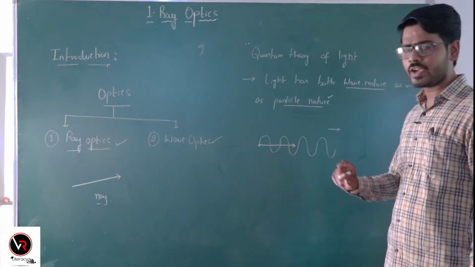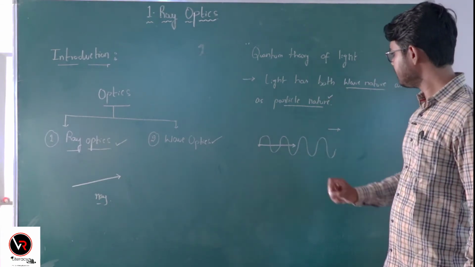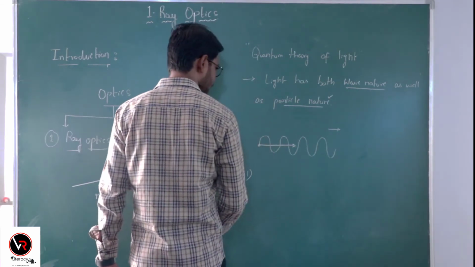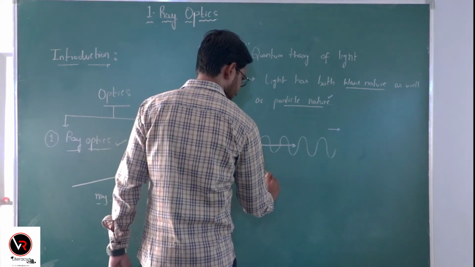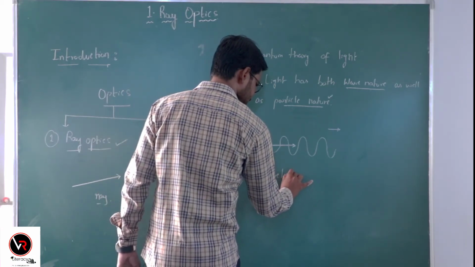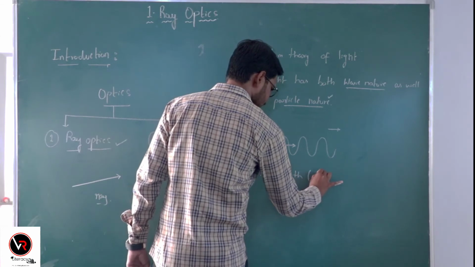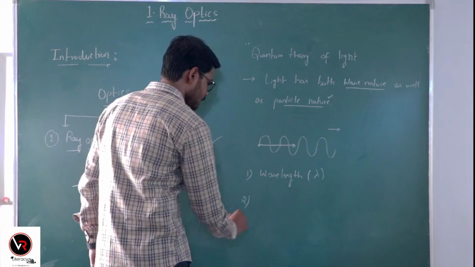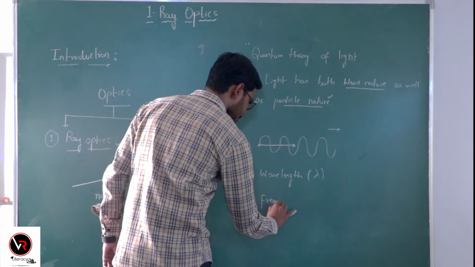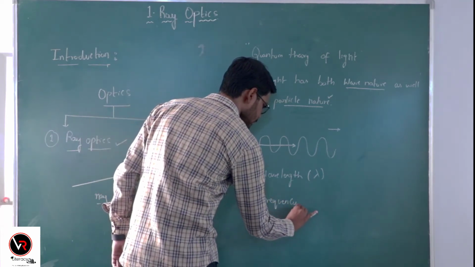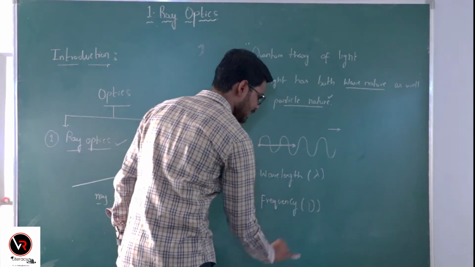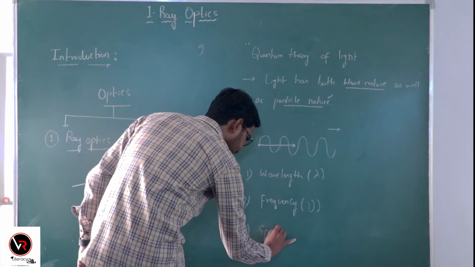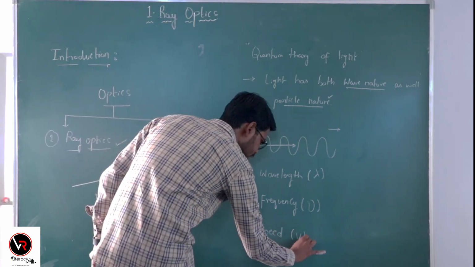As it has wave nature according to the quantum theory, this light wave is characterized by the properties wavelength, commonly denoted by the Greek letter lambda, frequency, commonly denoted by the Greek letter nu, and speed, commonly denoted by the small letter v.